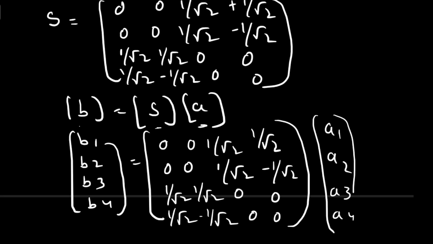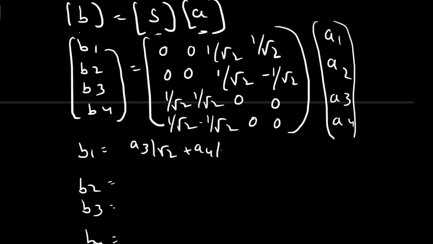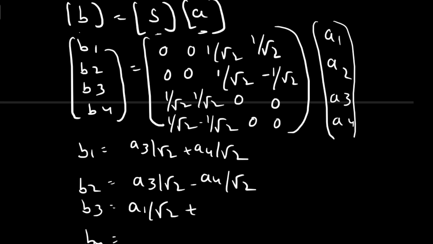Now you have to write the corresponding output equations, that is B1, B2, B3 and B4. B1 equals A3 by root 2 plus A4 by root 2, and B2 equals A3 by root 2 minus A4 by root 2. B3 equals A1 by root 2 plus A2 by root 2. And B4 equals A1 by root 2 minus A2 by root 2.